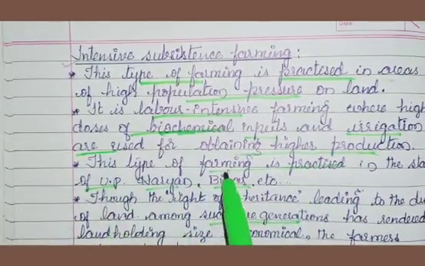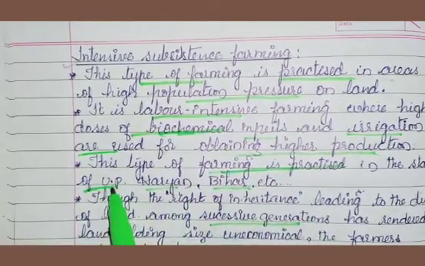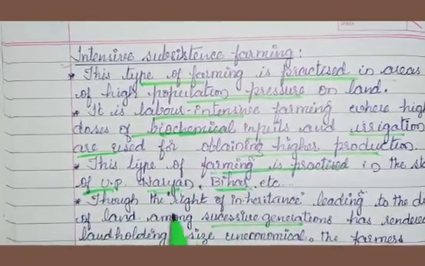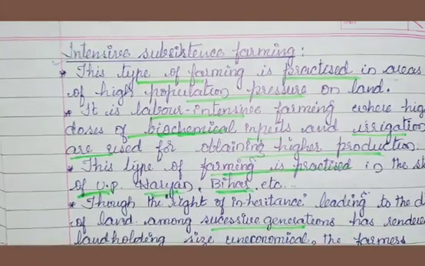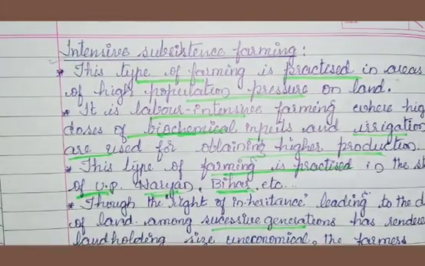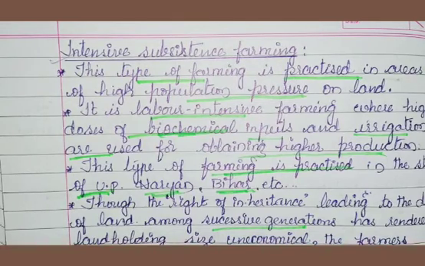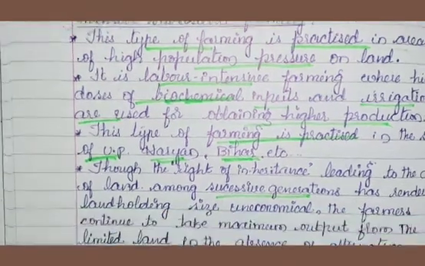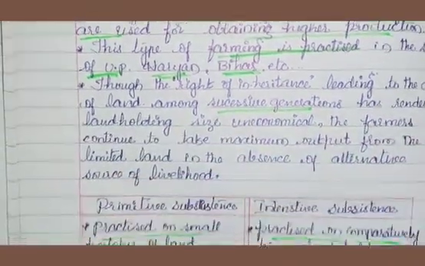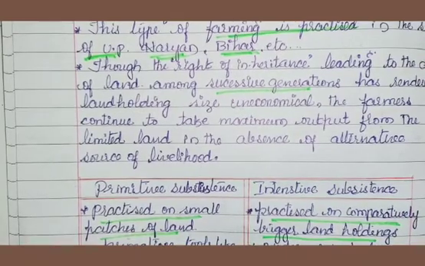This type of farming is practiced in states of Uttar Pradesh, Haryana and Bihar. Though the right of inheritance, leading to the division of land among successive generations, has rendered landholding size uneconomical, the farmers continue to take maximum output from the limited land in the absence of an alternative source of livelihood.